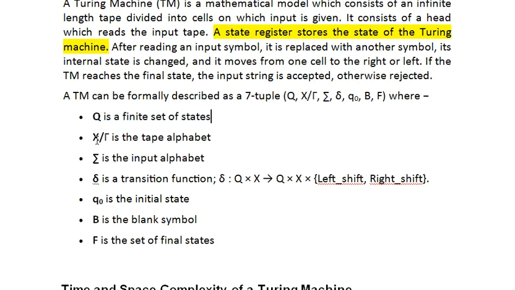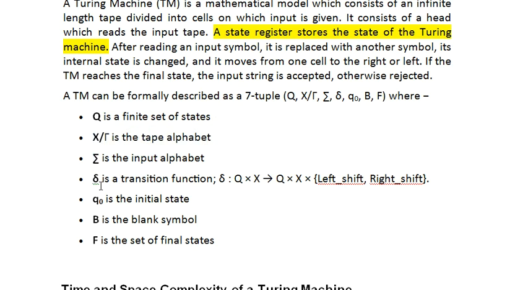Then capital X or capital gamma, this is nothing but the tape alphabet. Suppose you are having a to the power n, b to the power n, that will be read and written over in the tape. So all those input string alphabets will be considered by using this particular symbol. Then this is nothing but the input alphabet, sigma.